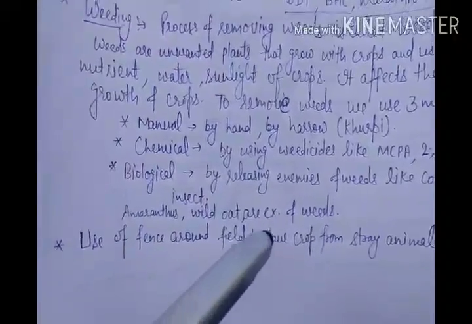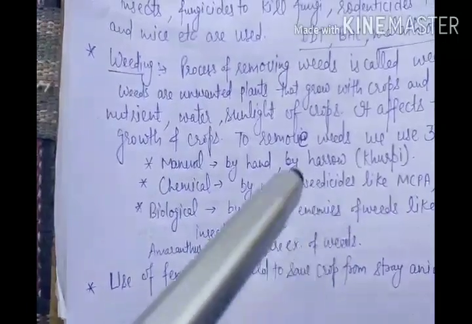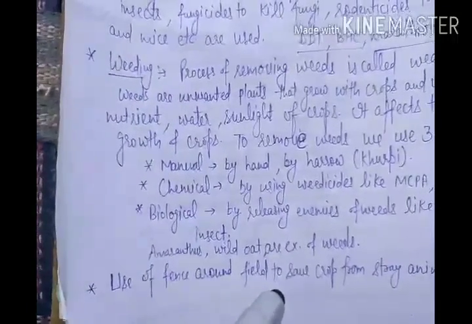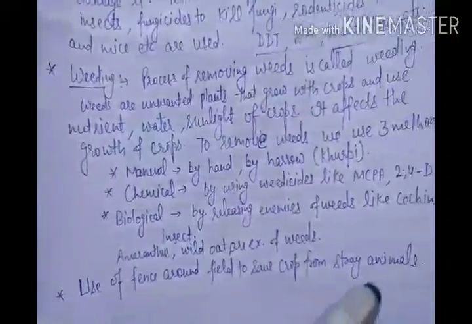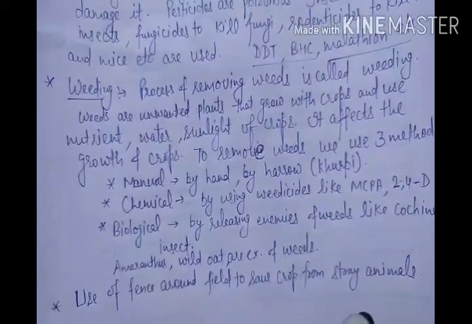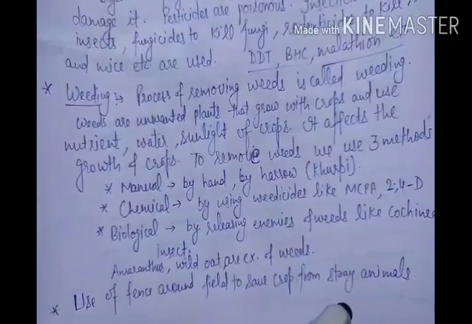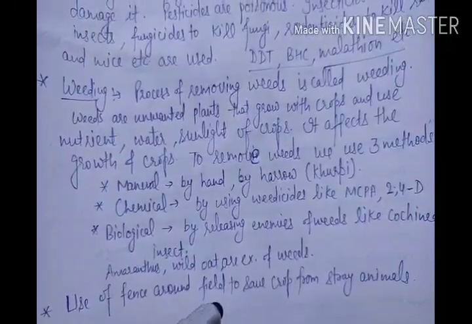Another method we can use to protect the crop is to put a fence around the field. You have seen an iron fence. By that, stray animals like dogs and cattle cannot enter the field, and they cannot damage it. So fencing is one of the methods to save the crops.